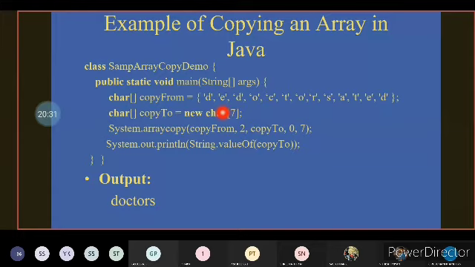Here also the size is set as 7, so that the 7th value S will also be copied. Which means that the copy from array's starting position is 2. From the second position, it will pass the value up to 7, which means doctors. Totally we are going to pass 7 values. Those 7 values will be passed in copy to array.